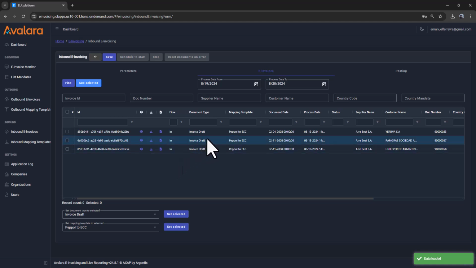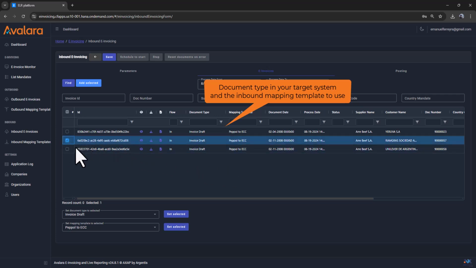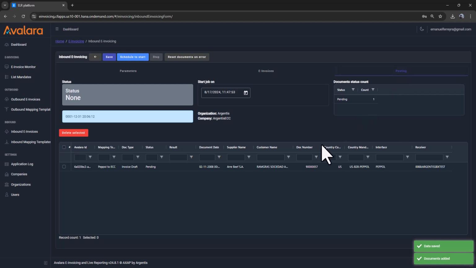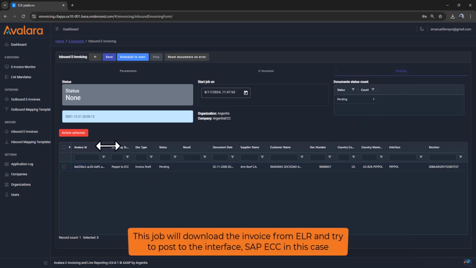For each document to be imported, we can choose a document type, defined at the company definition, and the inbound mapping template to use for the conversion. The job will download the e-invoice from ELR, convert it using the inbound mapping template, and post it to the target system.